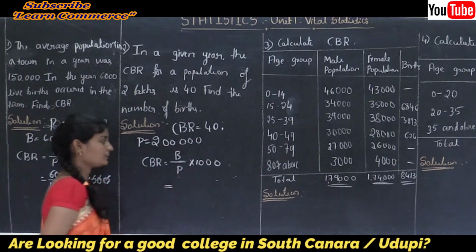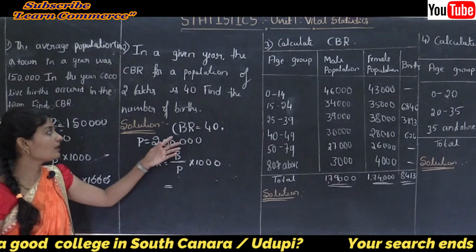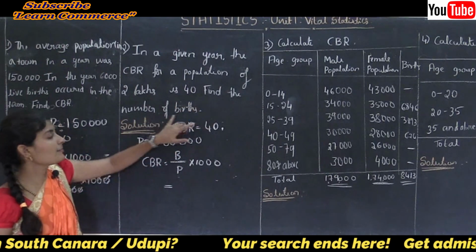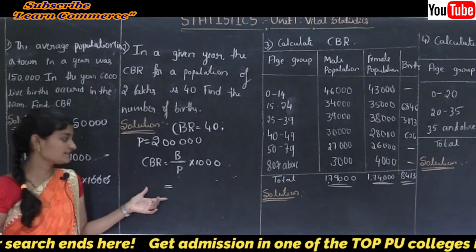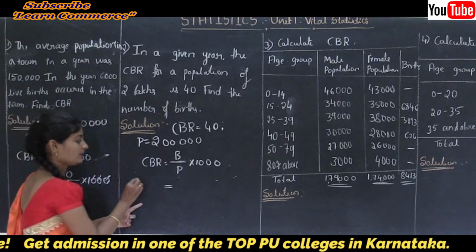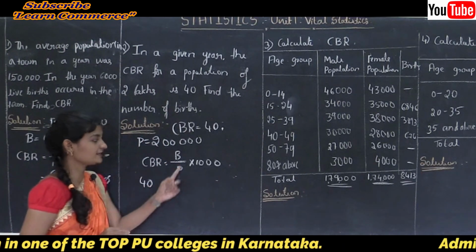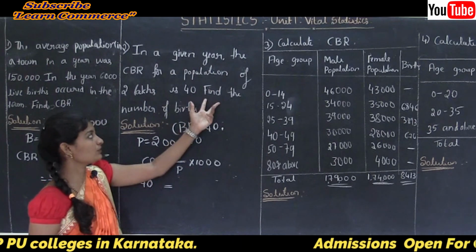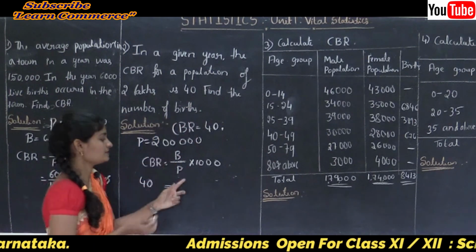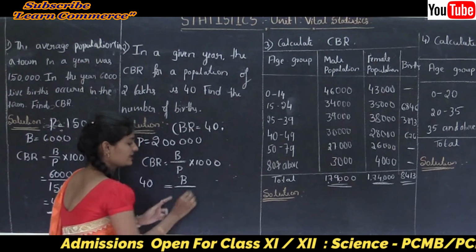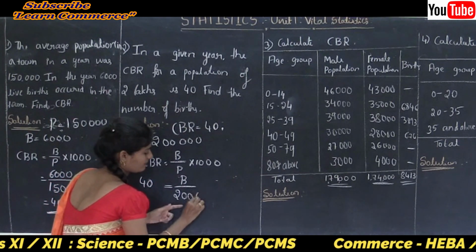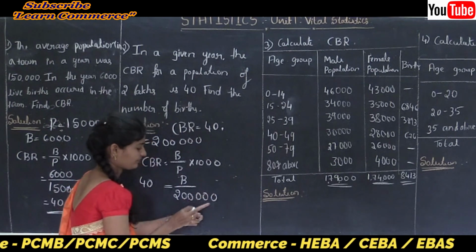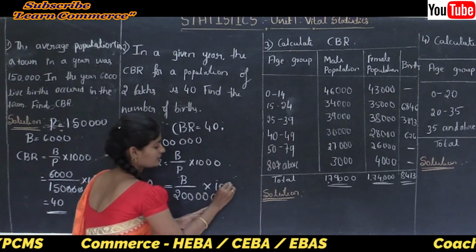Here we need to find the number of births, so I will substitute the CBR and P values in this formula. CBR is 40, so 40 is equal to B, which we have to calculate, divided by P, which is 2 lakh, into 1000.